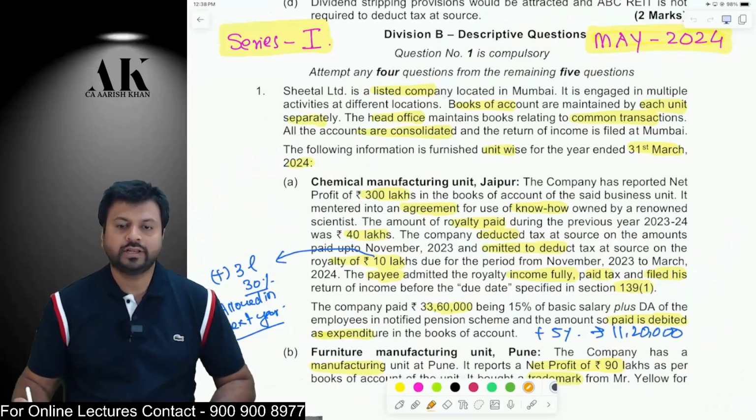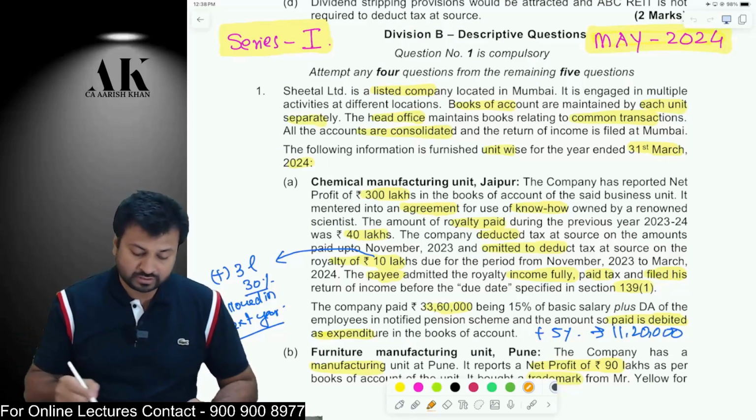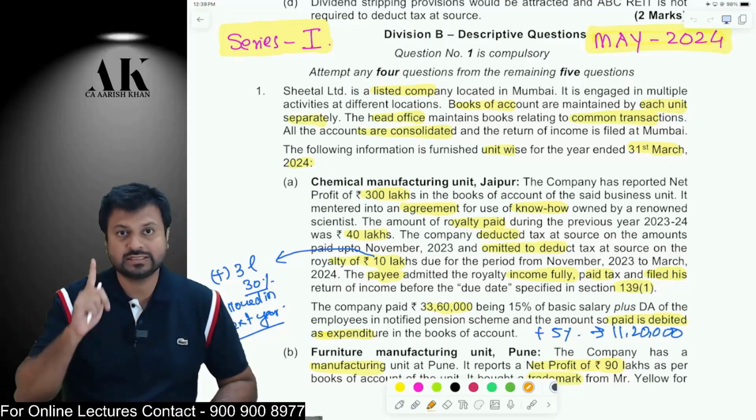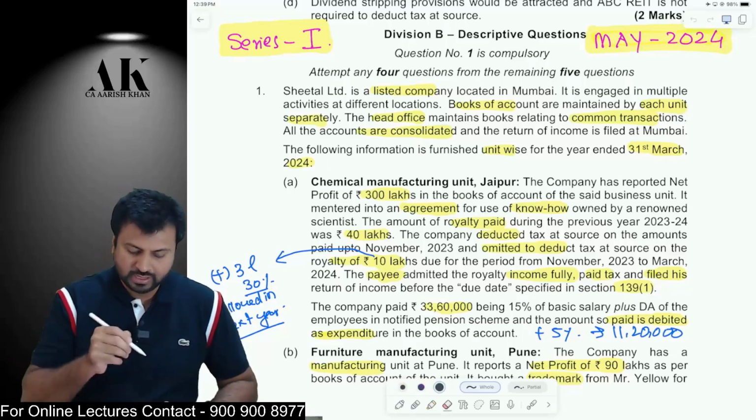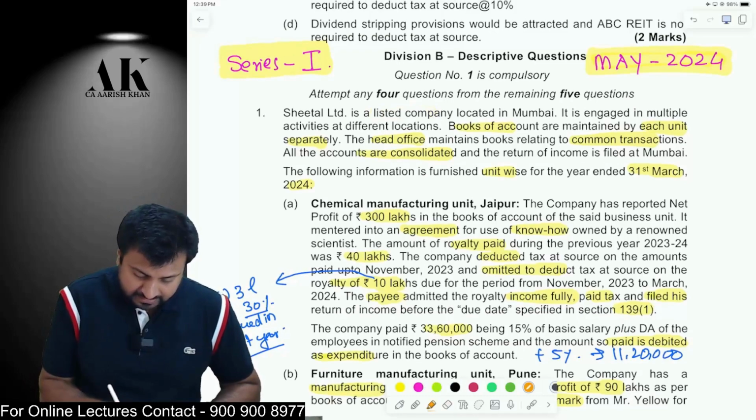So let's move on to the next paper, that is the May 2024 mock test. That is the latest one, series 1 mock test. And the first question is a beautiful question. And this entire mock test is a beautiful mock test. Now, there is a company, Sheetal Limited, which is a listed company, which is in Mumbai.